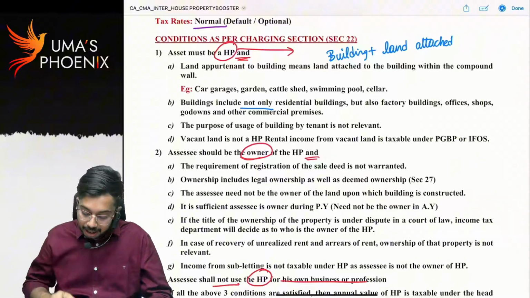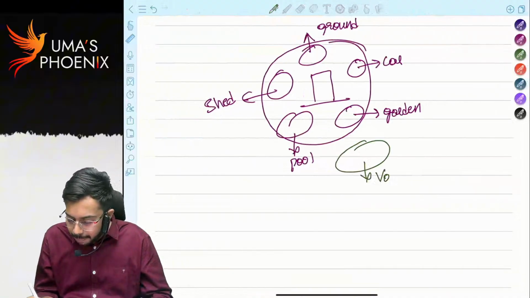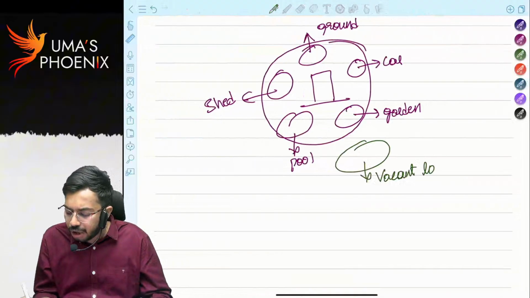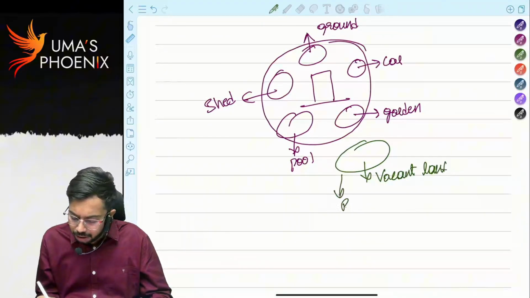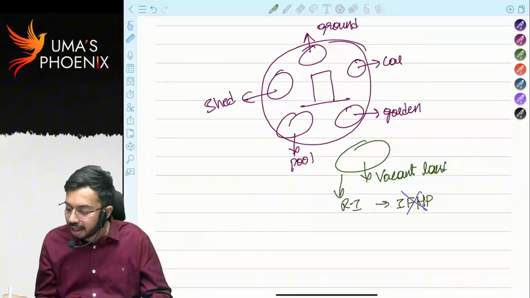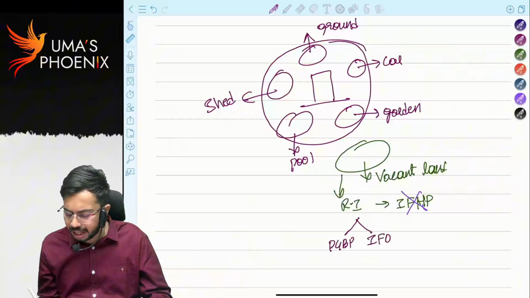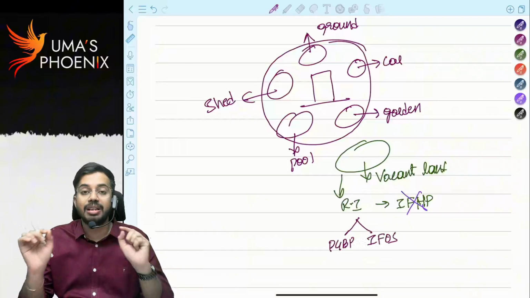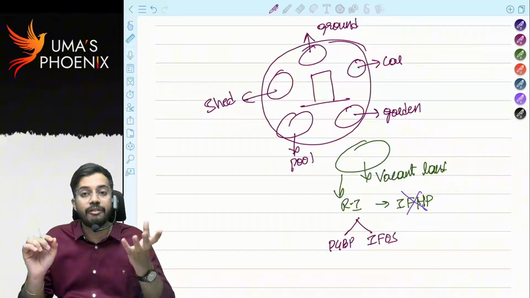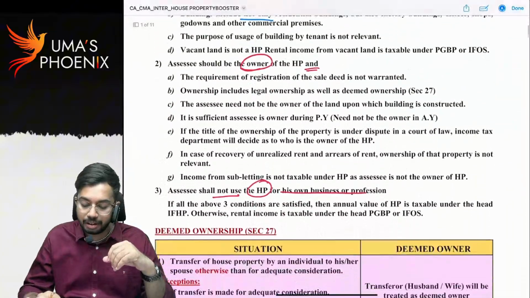Next, see, there is a vacant land here. By giving vacant land on rent, you have received rental income. Now this rental income is not taxable under the head house property. It is taxable either under the head PGBP or IFOS. Sir, why sir? Because vacant land is not a house property. That's why, by giving vacant land on rent, if any rental income is received, that is taxable either under PGBP or IFOS.